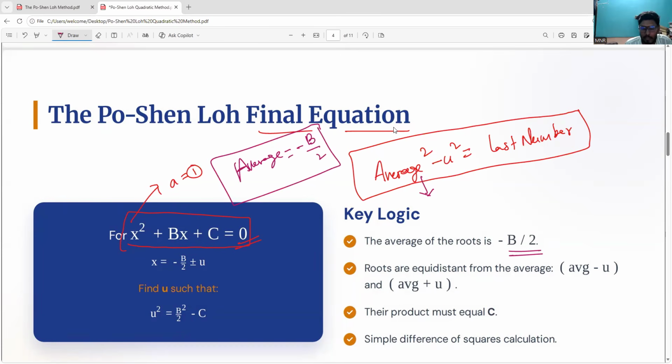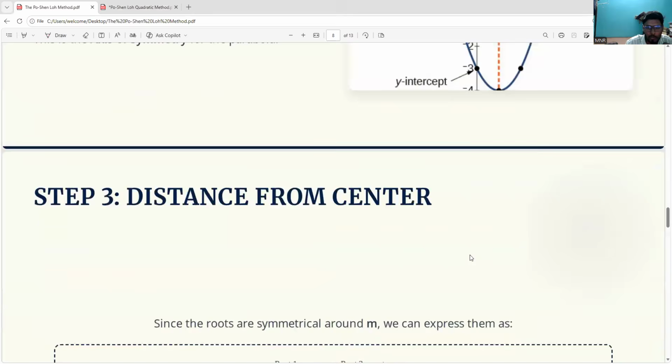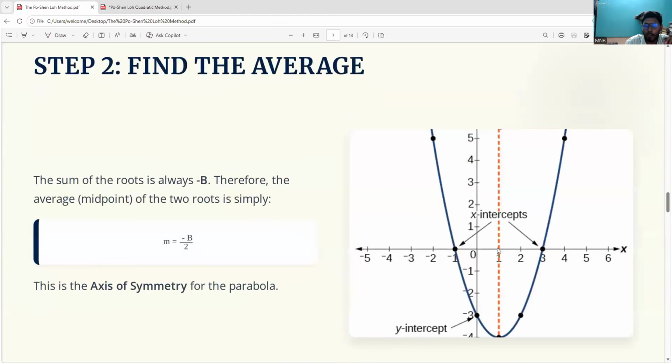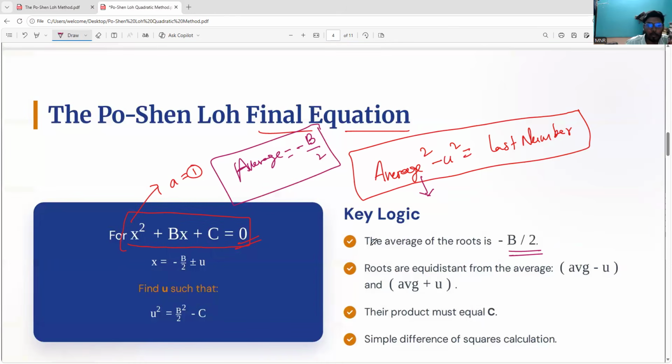Generally, average means the axis, if you take it in the graph; I can show you. It is from the mean position, the equal sides. That is what is called average. So average is equal to minus b by 2. That is the first one. And last number means c, c with sign convention, with sign. That is what you have to remember. That's all there is to it. Every equation, any type of equation, whether imaginary roots, normal roots, repeated roots, or complex roots, any kind of thing you will be able to solve.